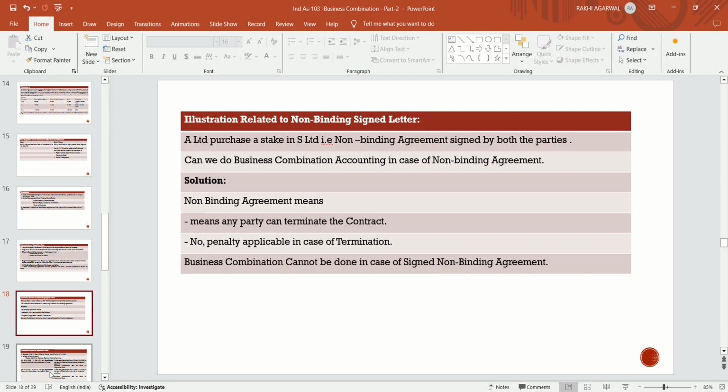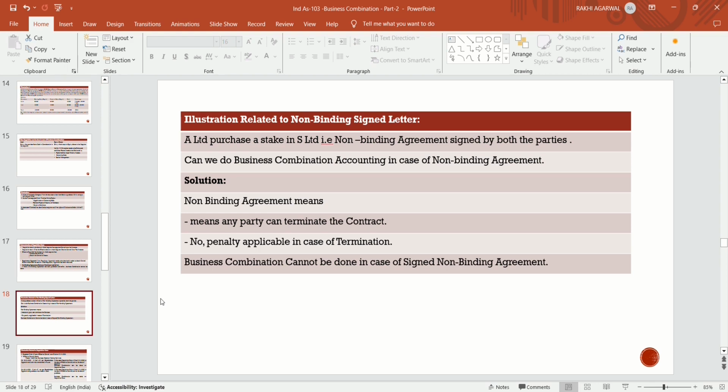Now an illustration related to a non-binding signed letter. Suppose A Limited purchases a stake in S Limited, and that is a non-binding agreement signed by both the parties. When we do business combination accounting in case of a non-binding agreement, non-binding agreement means any party has the ability to terminate the contract. No penalty is applicable in case of termination.